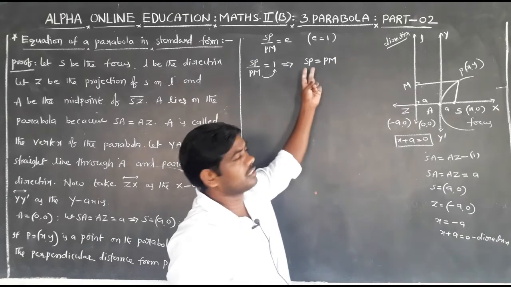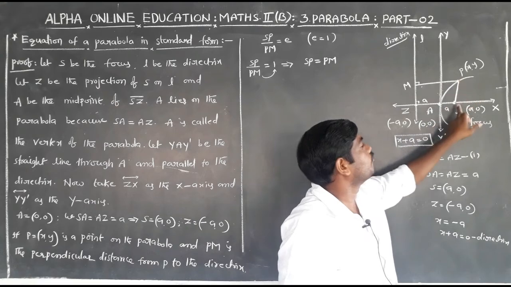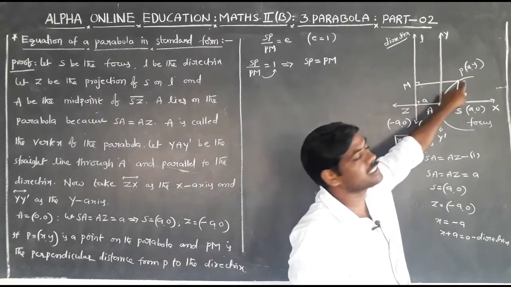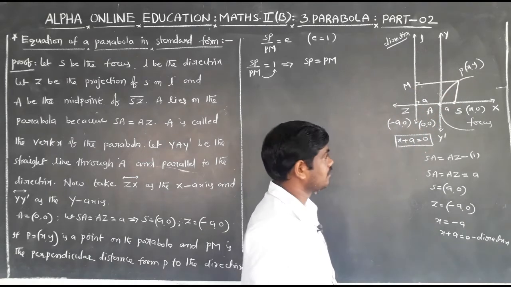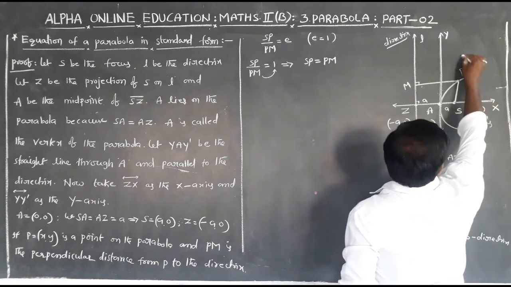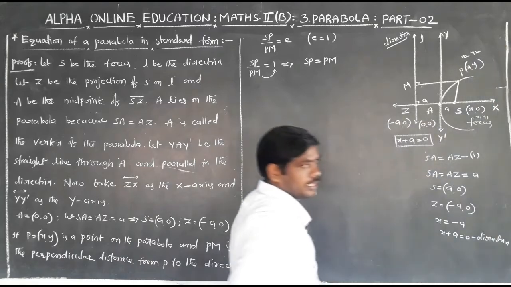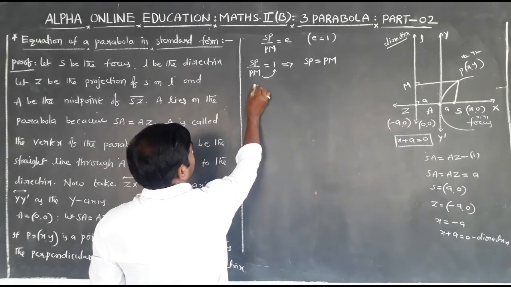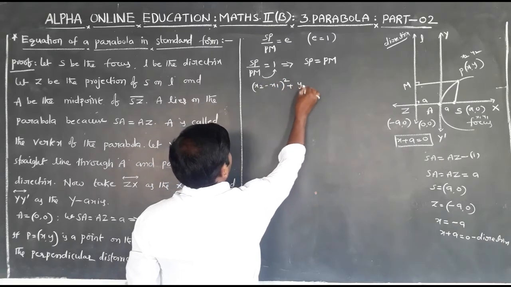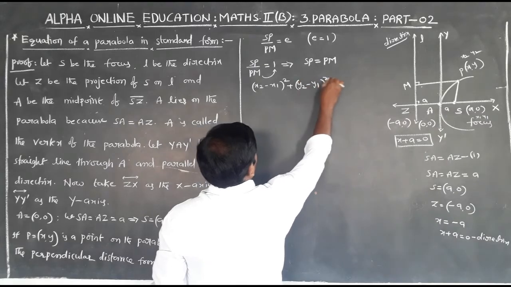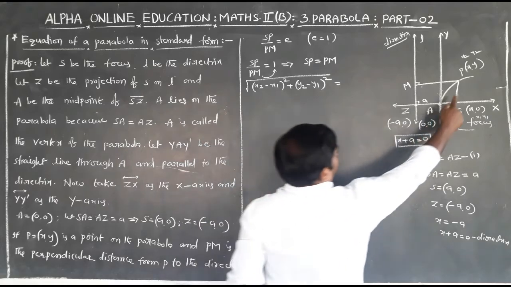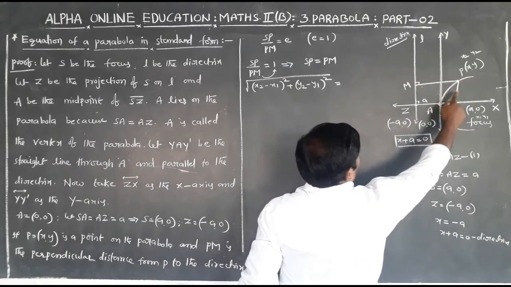SP means the distance from P to the focus, and PM is the perpendicular distance from P to the directrix. So here let S be the point (x1, y1) and P the point (x2, y2). The distance between the two points is the square root of (x2 minus x1) whole square plus (y2 minus y1) whole square, and this is equal to PM, the perpendicular distance from P to the directrix.